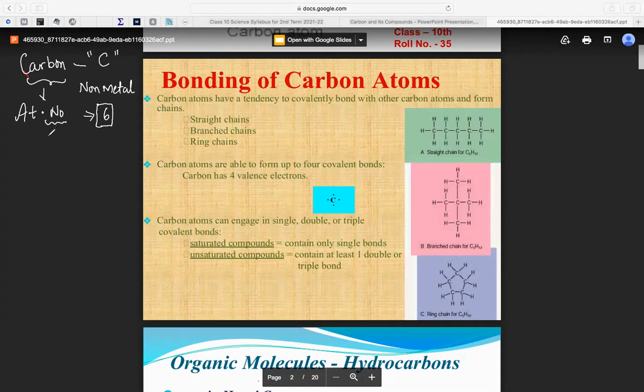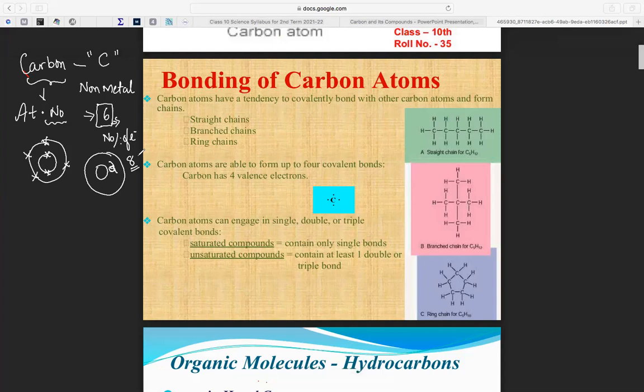Now its electronic configuration. First orbit, 2 electrons. Atomic number is equal to the number of electrons. The next orbit can fill 8 electrons, but we have only 4, correct? The rule is the first orbit we can fill 2 electrons, the second orbit we can fill 8 electrons. If you fill 8 electrons, it is a completely filled orbit, we say. What do we say?